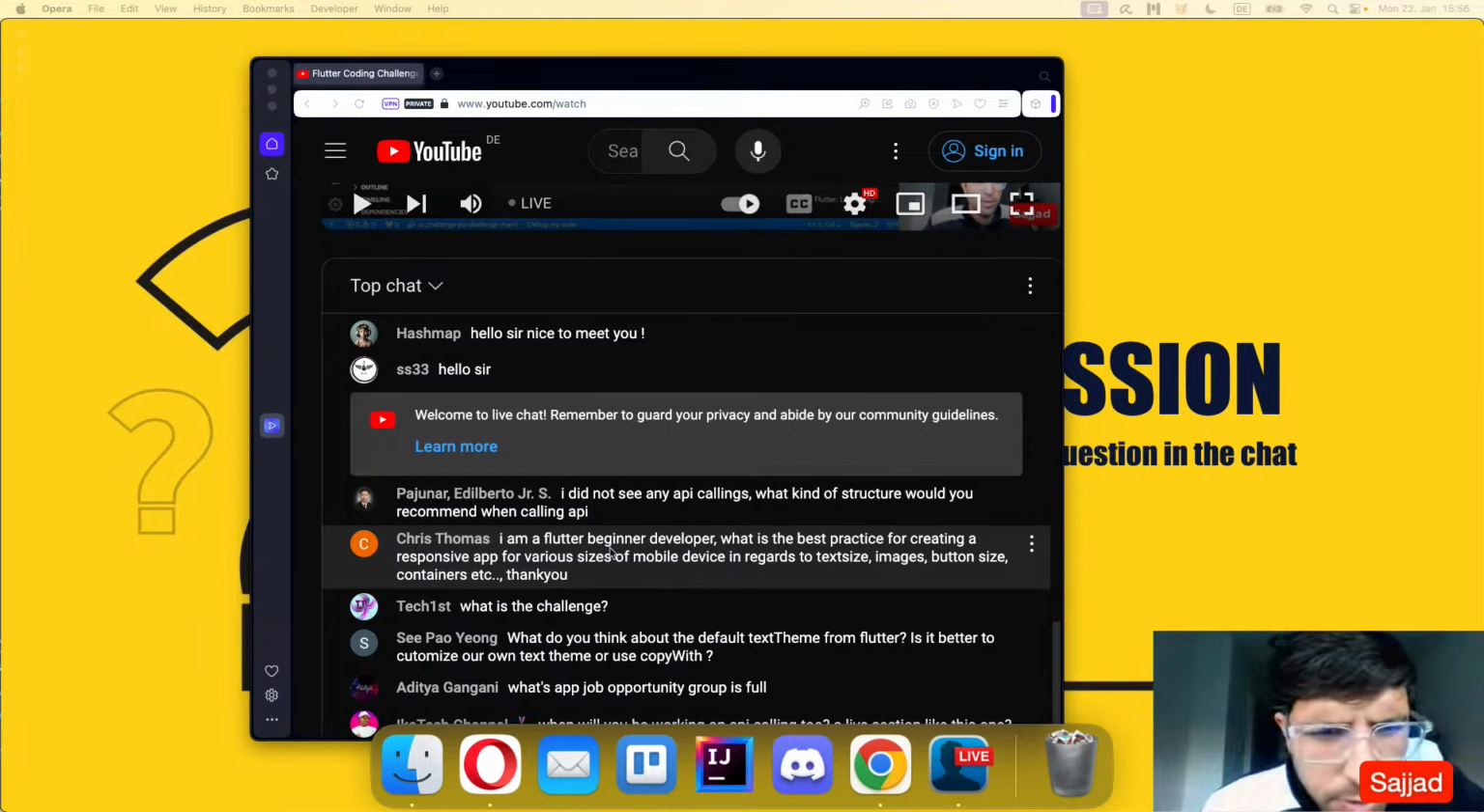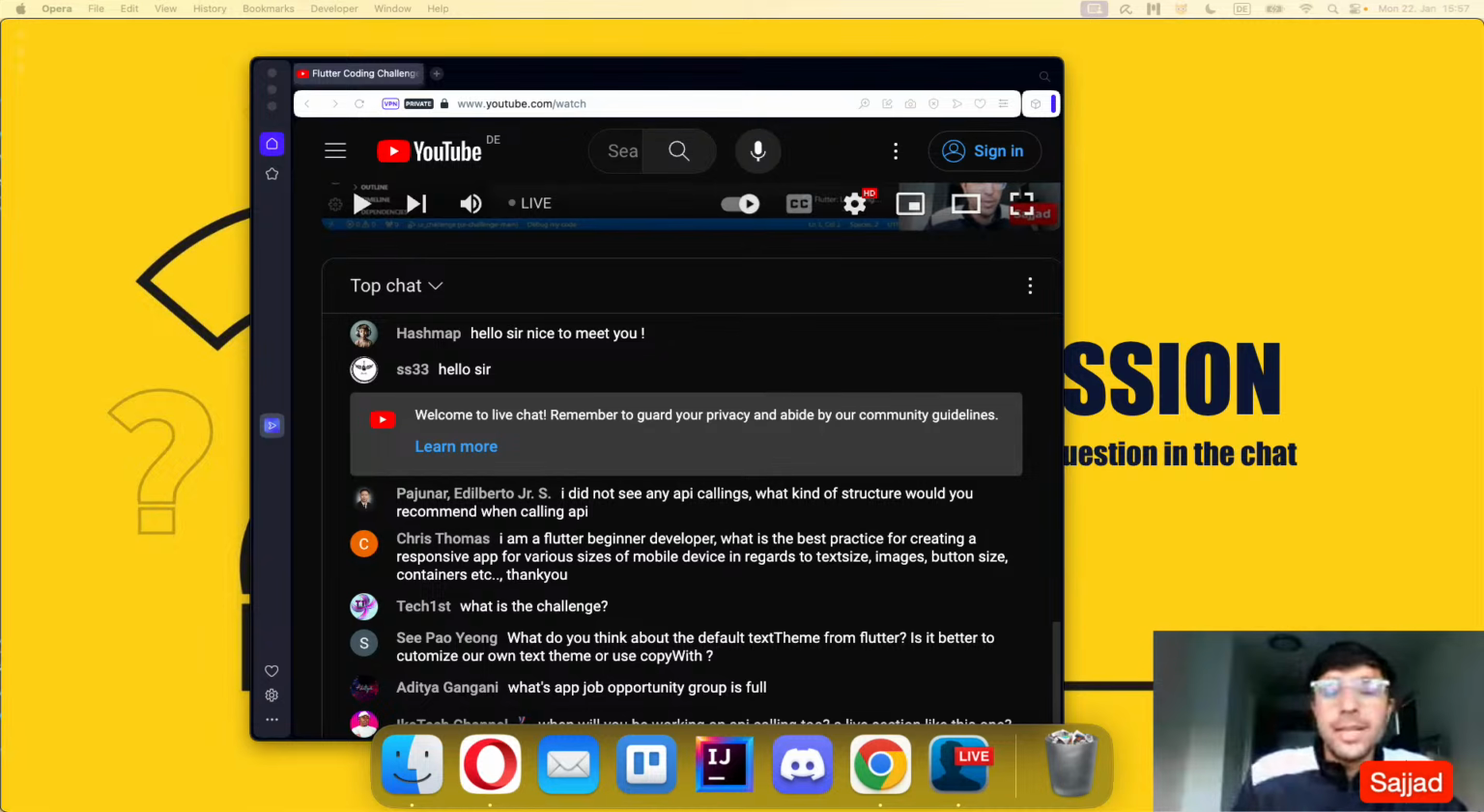What kind of structure would you recommend when calling APIs? In these coding challenges, we are mainly focusing on animations and creating different types of UIs. Like we created the plant UI, now we have the real estate app, and now the copy shop app. Later on, as we advance the coding challenges, we will talk about different APIs, and then we will go into more detail.